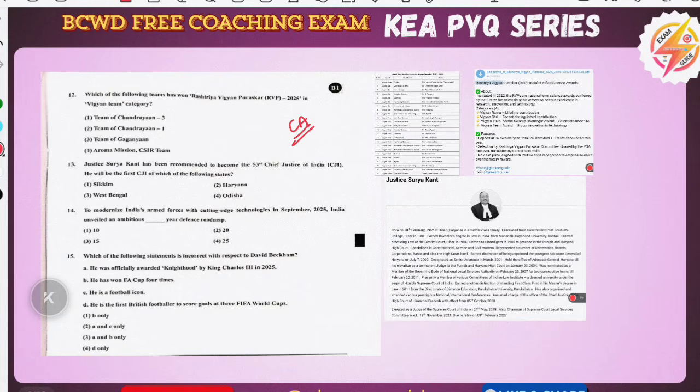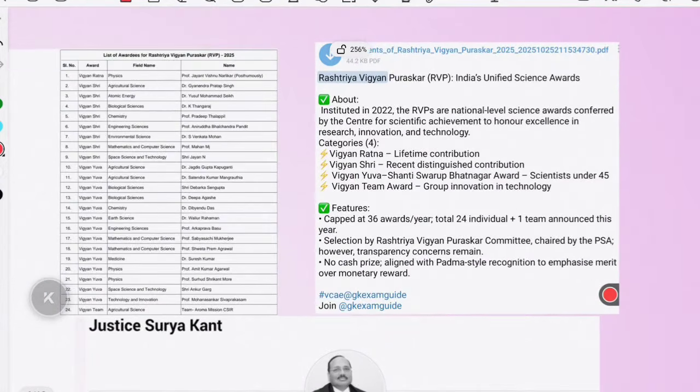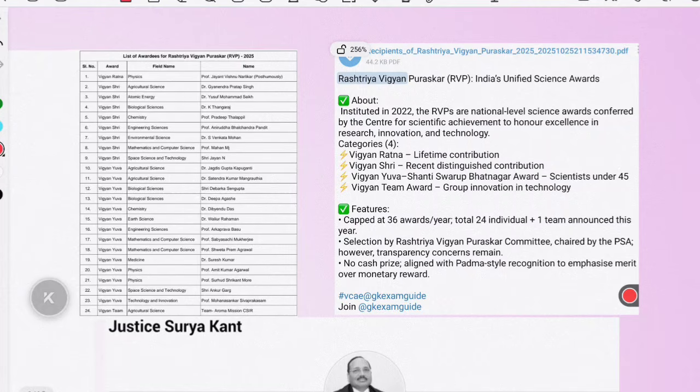You can see they have asked about the Rashtriya Vignana Puraskar 2025 in the Vignana Team category. See, in our Telegram channel we keep updating the current affairs, and this is also a part of that. We have updated the current affairs about the Rashtriya Vignana Puraskar. Please do know about this. This was instituted in 2022, and it is a National Level Science Award with 4 categories: Vignana Ratna, Vignana Shri, Vignana Yuva, and Vignana Team Award. Vignana Ratna is for lifetime contribution, Shri for recent distinguished contribution, and Vignana Yuva Shanti Swarup is for scientists under 45, young scientists like that. And the Vignana Team Award is for group innovation in technology.